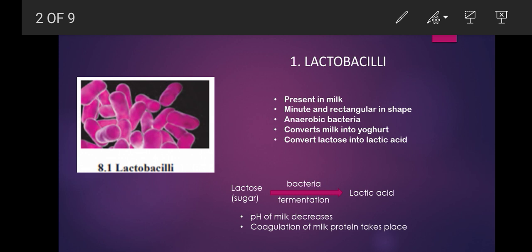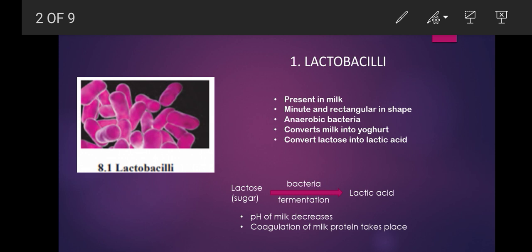As the acid is getting formed, the pH of the milk decreases. As the pH of the milk decreases, what happens? Coagulation of the milk takes place. As soon as the coagulation takes place, the milk proteins get separated from other constituents of the milk and milk changes into yogurt. We all know that yogurt has a specific sour taste due to lactic acid. The low pH destroys the harmful microbes present in the milk. That's why lactobacilli are useful for making yogurt from milk.